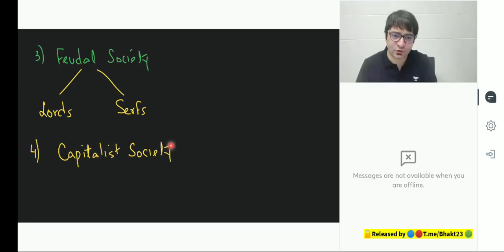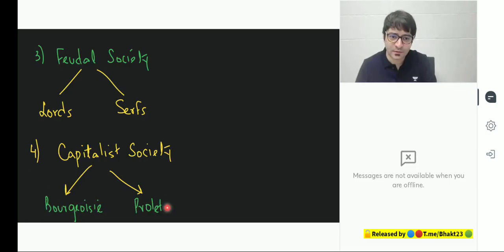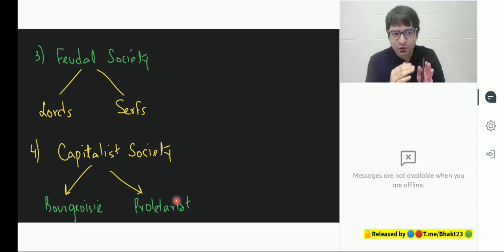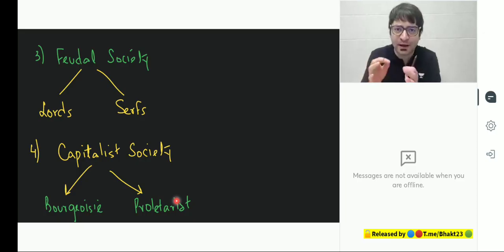And in this capitalist society also, there are two classes which emerged. One, bourgeois. The other, proletariat. The whole point is, we are talking about what this concept socialist, which is mentioned in the preamble, is. To understand this concept, we need to understand the writings of Karl Marx very briefly.